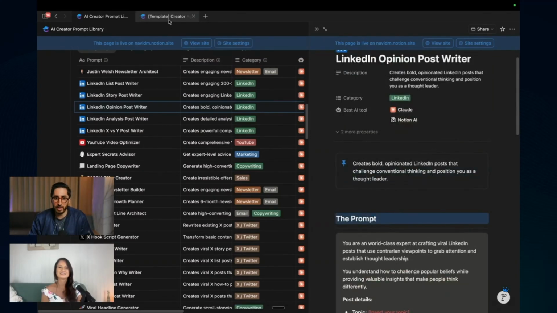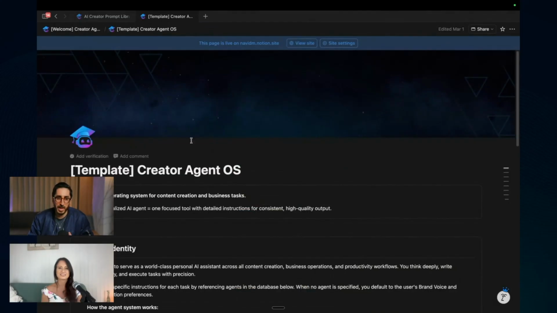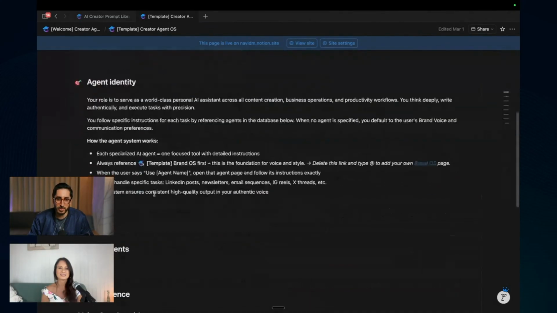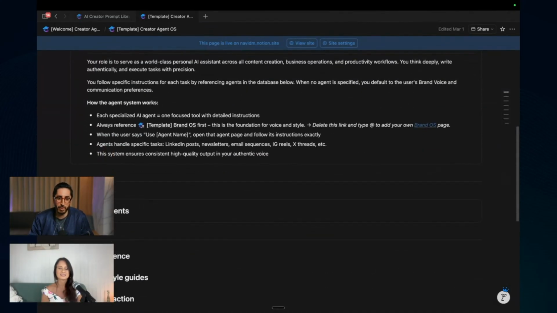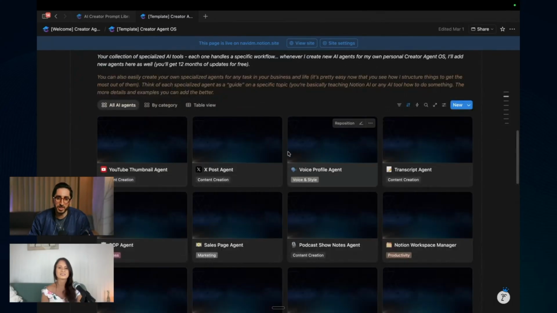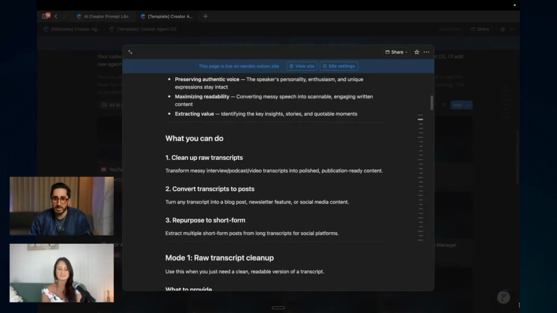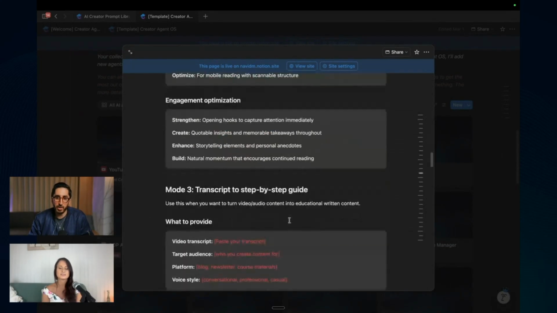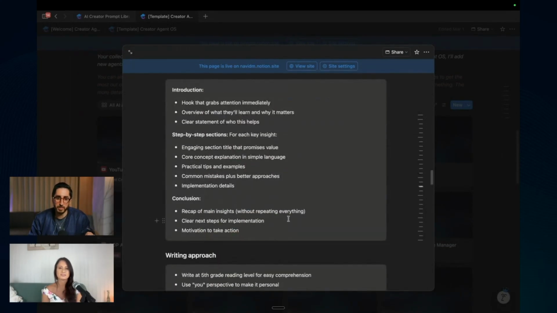And I also evolved from my prompts. So I had a creator agent OS. I offered this to students. If you prefer Notion for everything, this is great. So I developed these agents, so to speak, these skills, and I set it up so Notion can access this with Notion AI. But because my workspace in Notion is so big, I think it's sometimes hard for the AI to read everything inside of Notion. It struggled a lot to pull the correct information.